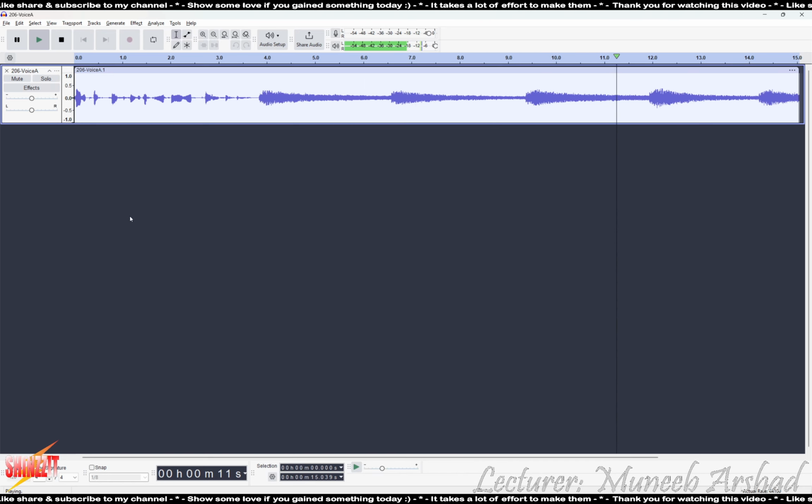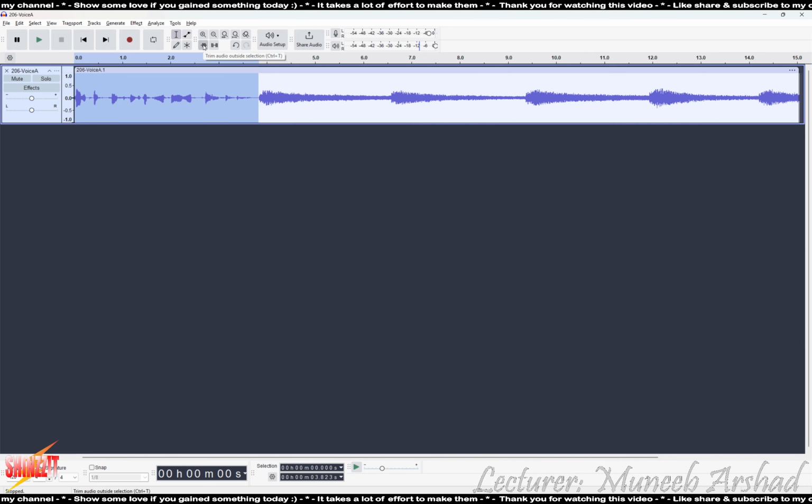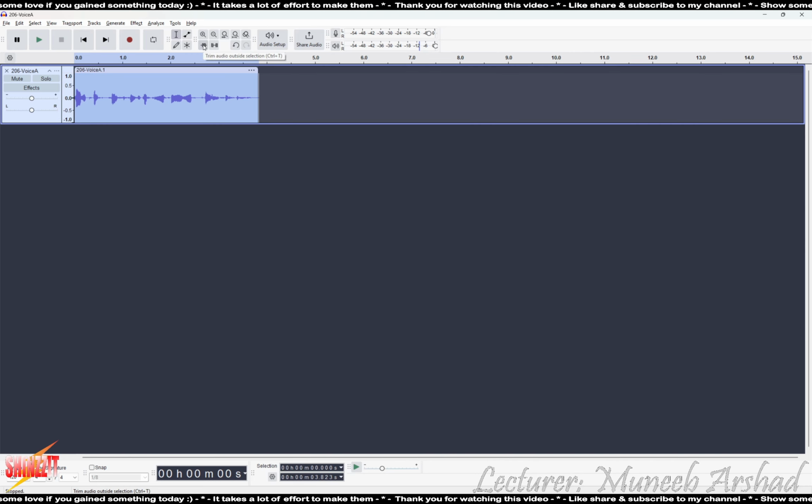We are to remove the bells. All right, so this seems to be the portion where the bells are ringing, this whole portion. So we are just going to select this and click on delete to remove it, or we can also select the portion that we wish to keep and select trim audio. So that will get rid of the bells.